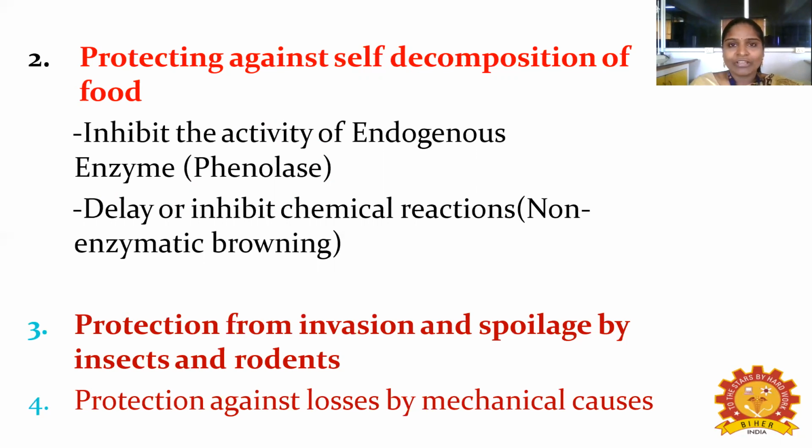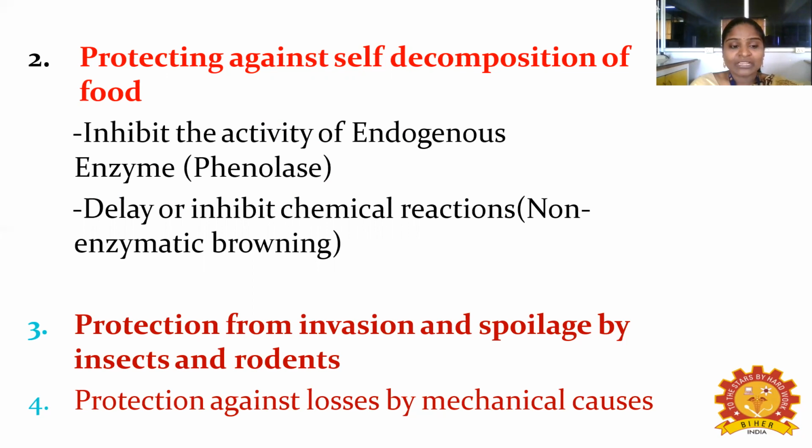Self-decomposition means, for example, if we have a banana, you can keep it for one week, then it will start to become brown in color. What's the reason? Because of the presence of the phenolase enzyme. These enzymes are involved in the conversion of phenol to quinone. This is the reason for browning in fruits. It also delays or inhibits the chemical reaction of non-enzymatic browning. And there is protection from invasion and spoilage by insects and rodents, so we can protect our food from insects and rodents also.